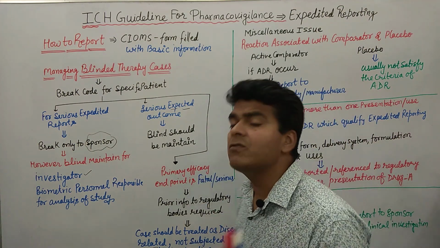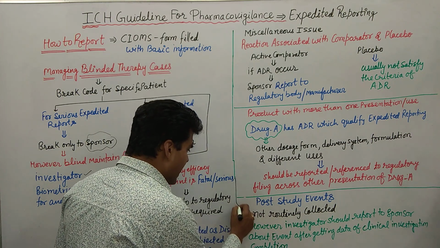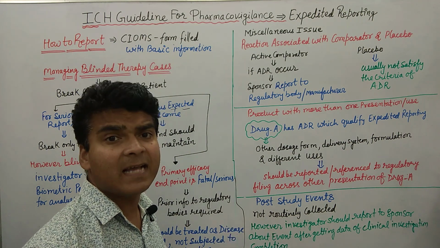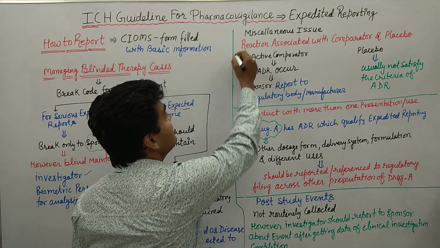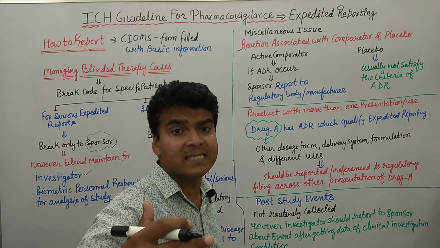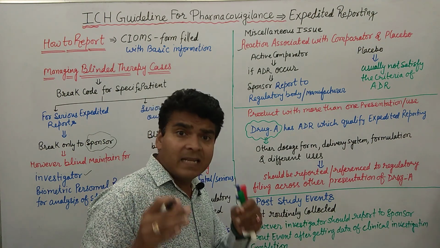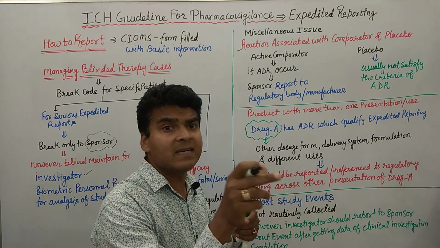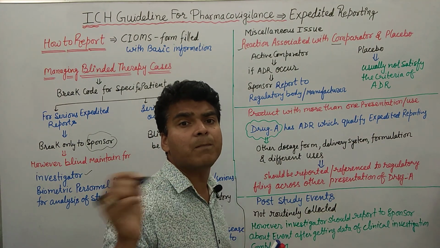Now there are many miscellaneous cases. So how can we select these miscellaneous cases and how do we resolve expedited reporting in miscellaneous cases? The first one is reaction associated with the comparator and placebo. Whenever we do a clinical trial, we compare our drug with the standard drug, and the standard drug is considered the comparator, and we also check this with the placebo.